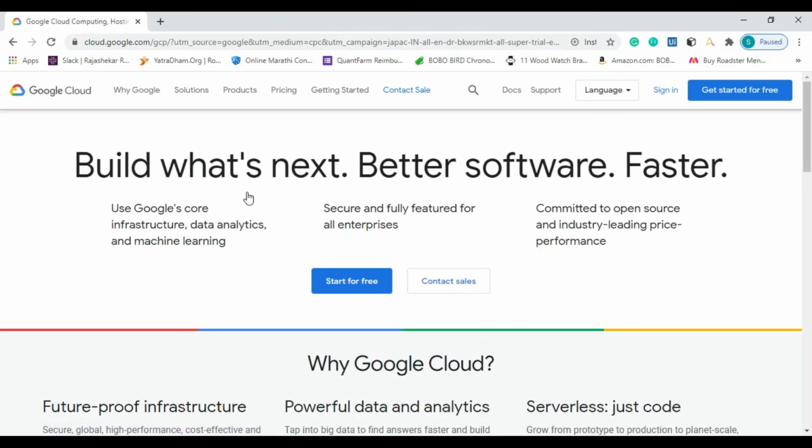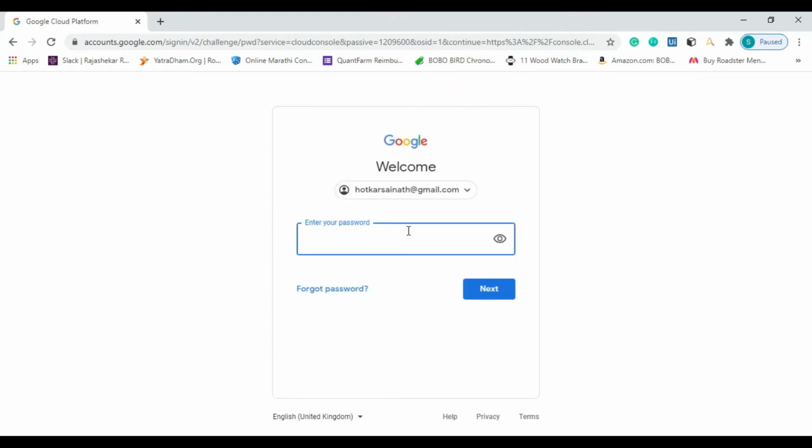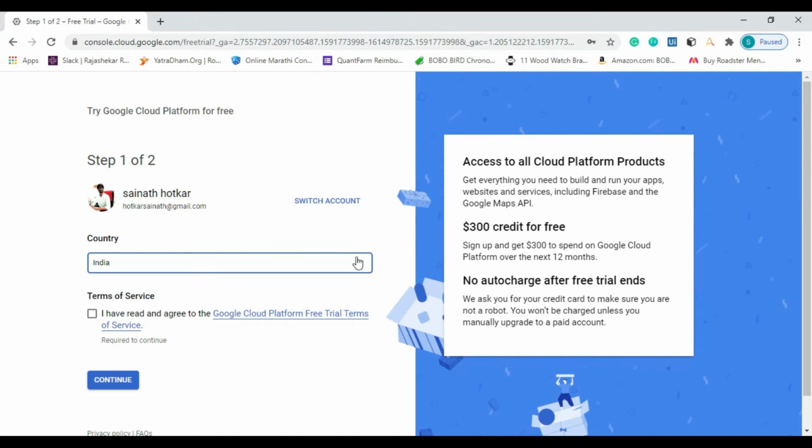You will see this kind of page. Go to Get started free at the top right corner and click there. After that you have to give your Google credentials. So I will give my email ID and the password also. It will come to this page. On the left side here is my email ID. Here we have to select the country, India, and here is the agreement. Just click I have read and then continue.